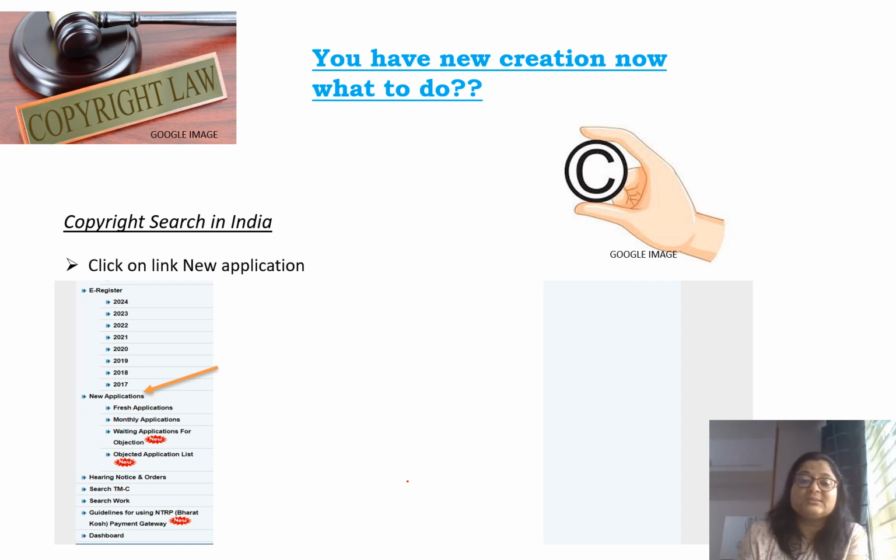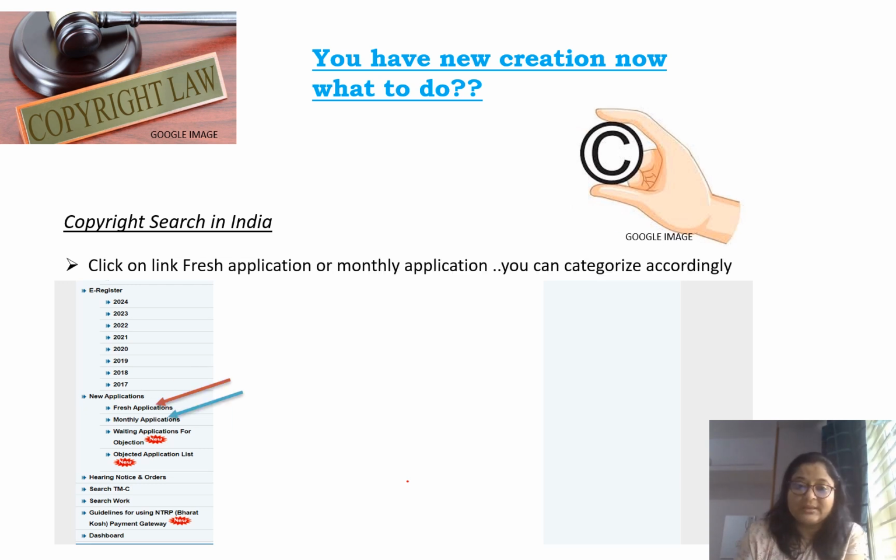Then next, as I told, there are so many links. Here it is new applications. After going to the home page, we will click on the new applications. Then after clicking on new applications, we can click on fresh applications, or on monthly applications, or waiting applications for objection. This option number 3, waiting application for objection, is valuable.